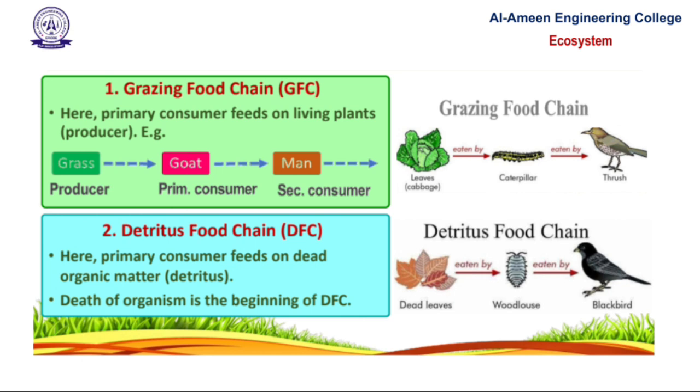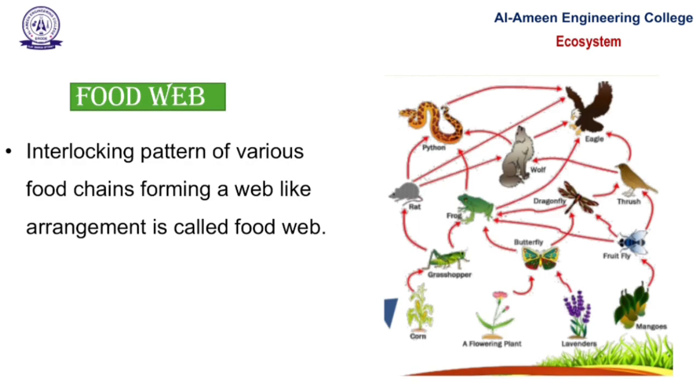Next, food web. In nature, organisms depend on multiple food sources. Many food chains are interconnected and form a complex network called a food web. Food webs provide greater stability because if one food chain is disturbed, others can support the system.